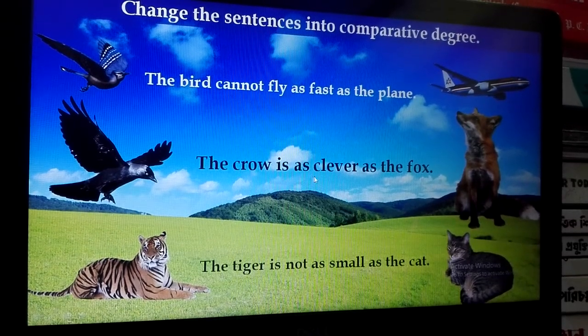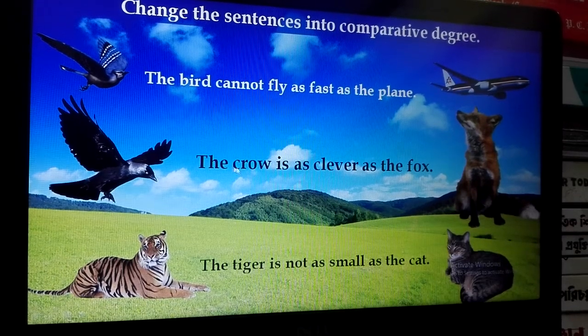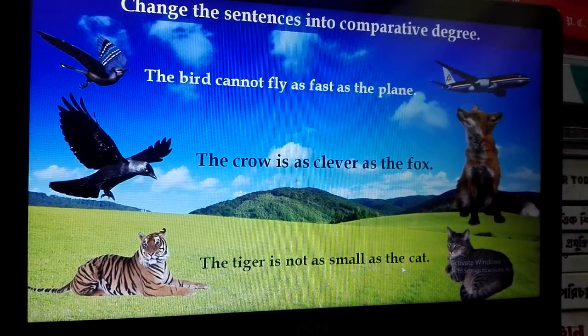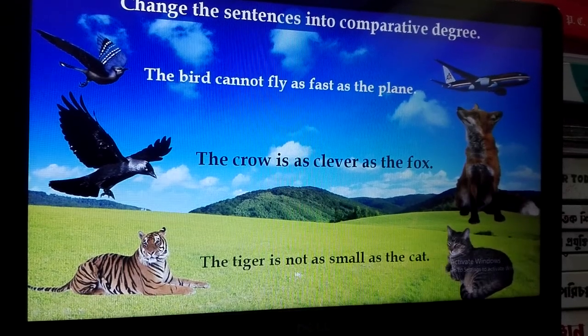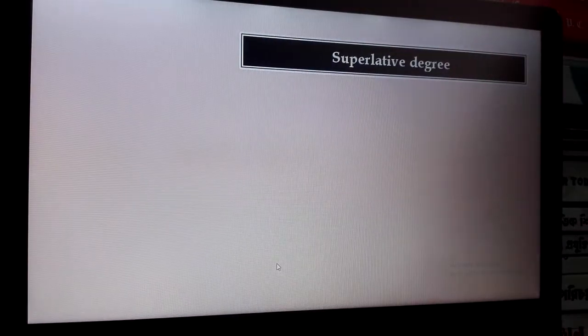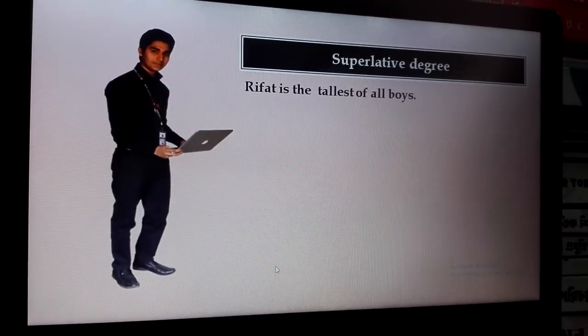The crow is as clever as the fox. The fox is not cleverer than the crow. The tiger is not as small as the cat. The cat is smaller than the tiger. Superlative degree.